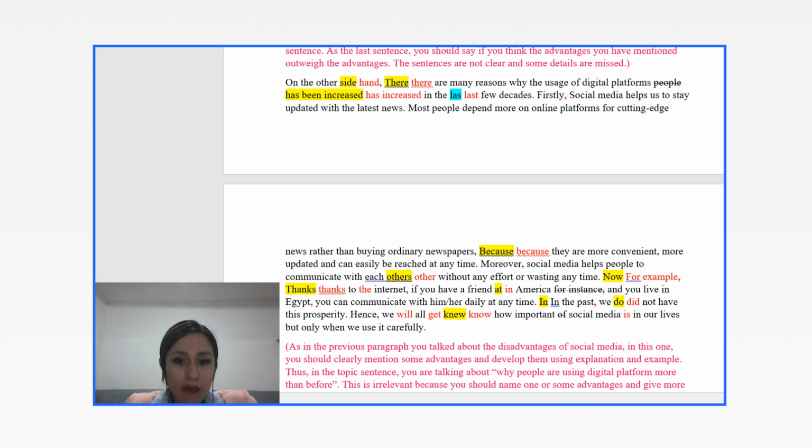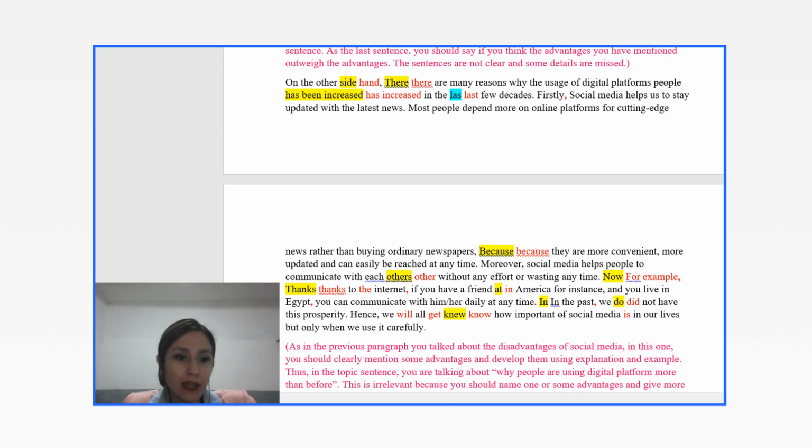In the past, we do not have this prosperity. Hence, we all know how important of social media in our lives, but only when we use it carefully. So this was your example and more explanation about that example. I don't see anything about your idea on if you agree that the advantages that you mentioned outweigh the disadvantages that you had mentioned in the previous body paragraph.